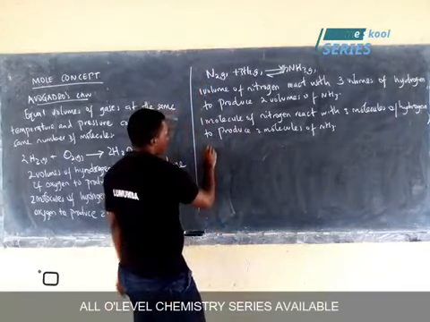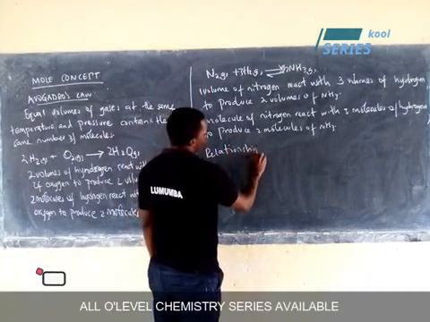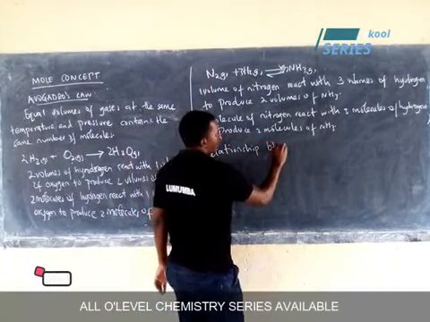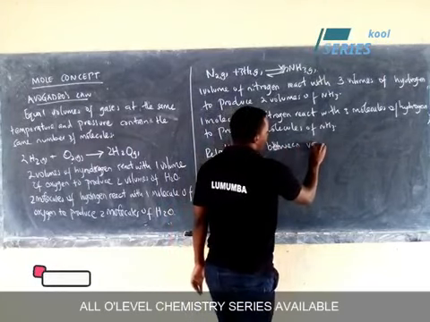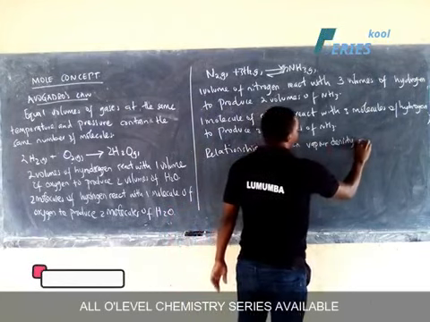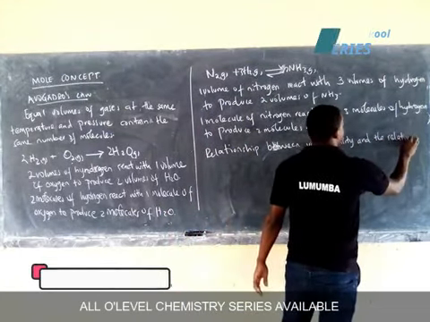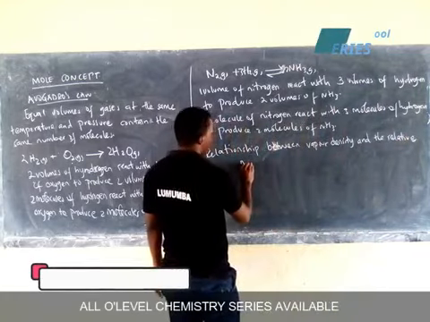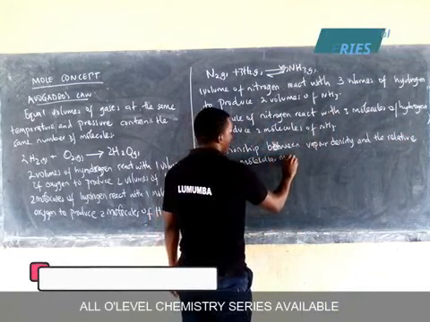So we have the relationship between the vapor density and the relative molecular mass.